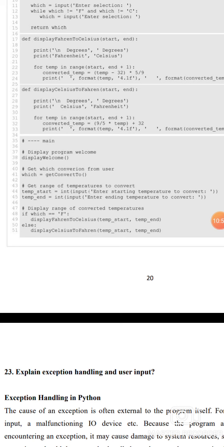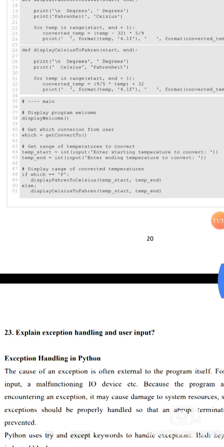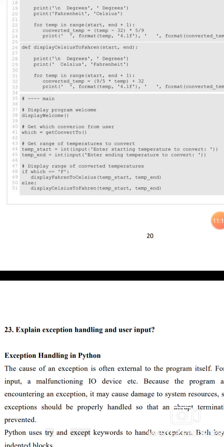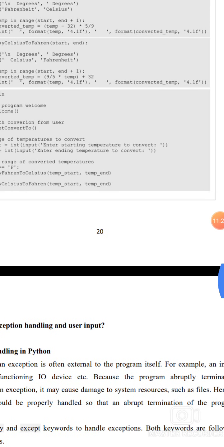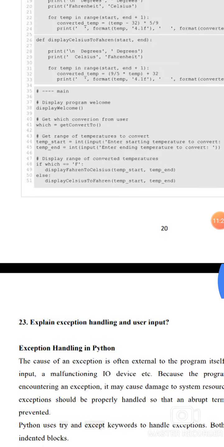def means define. def display_Celsius_to_Fahrenheit(start, end): print degrees, then print Celsius and Fahrenheit. For temp in range(start, end + 1): converted temperature equals 9 by 5 times temp plus 32. Print format of temp, converted temperature, formatted as 4.1f.